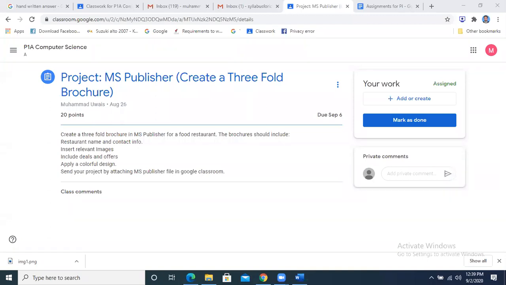The project of MS Publisher, if we have to create it on 3 pages. Yes, 3 pages are there, front side and back side. Front side and back side, 3 folds are there, na, for a 3-fold brochure. 3 folds are there. I have explained this thing in the last lesson. You can see it in the video, okay? I have explained this thing.